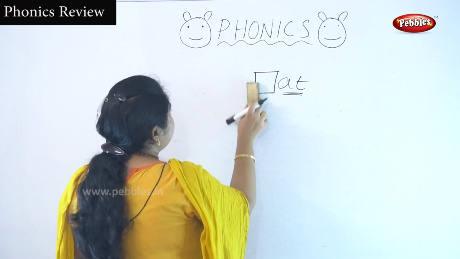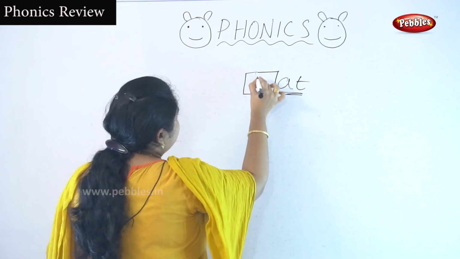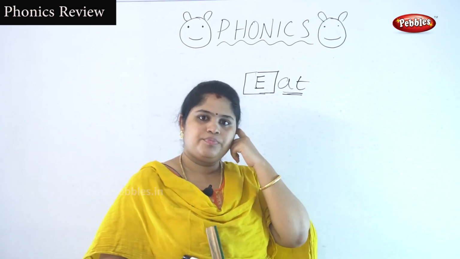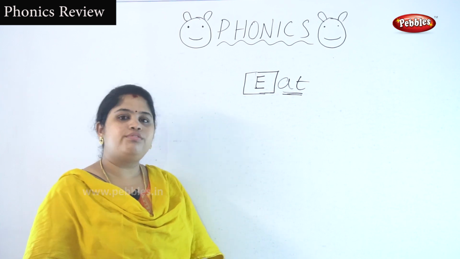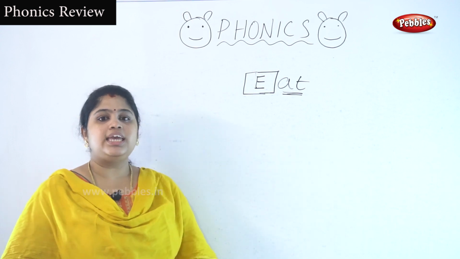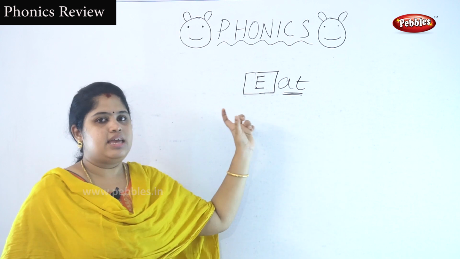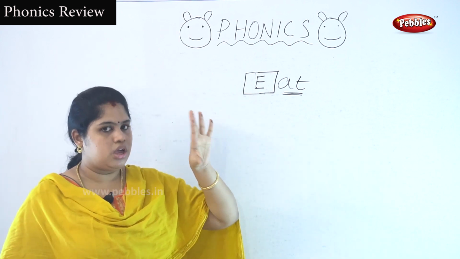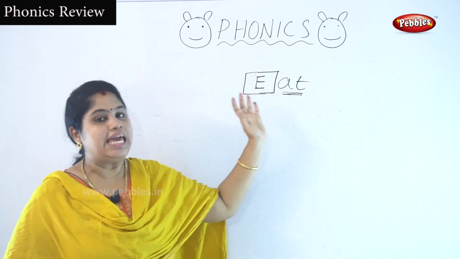Next, I'm making this box a little bigger. I'm going to write the letter E here. What is the sound of the letter E? E, at. You want to pronounce it like E, ending with E. E, E, at. Eat. This sounds like eat.